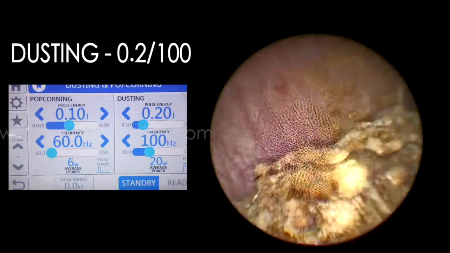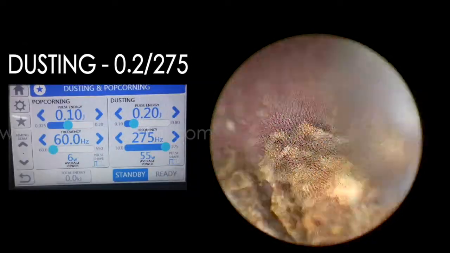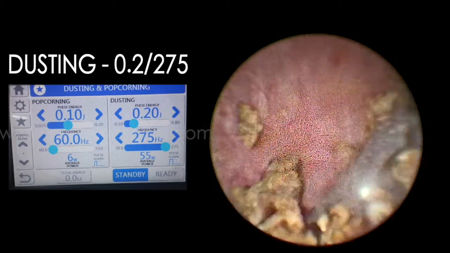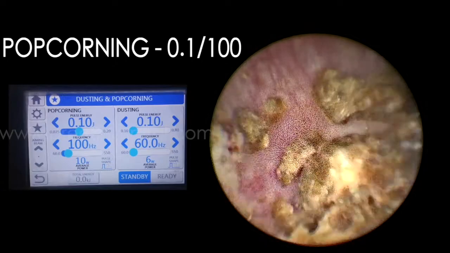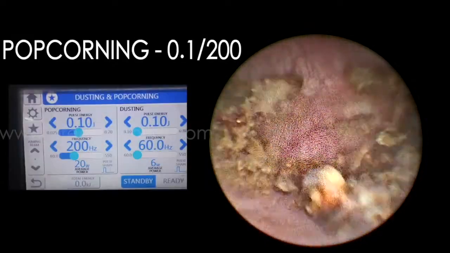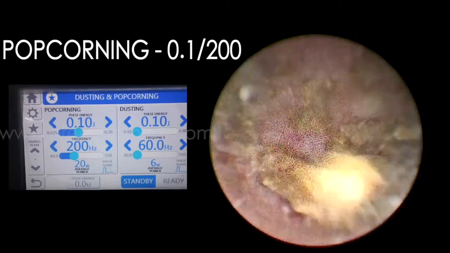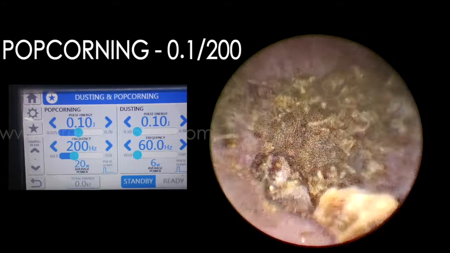In the bladder and kidney, there is no need to make fine powder because the PCNL tract and cystoscopy tract will be big, more than 15 French. These fragments can be evacuated. So 0.1 to 0.2 joules, 100 to 200 Hz are enough. For example, if you want to do popcorn at the end, even in a big cavity like the bladder, you can do it with thulium at 0.1 to 200 because it attracts the stone.